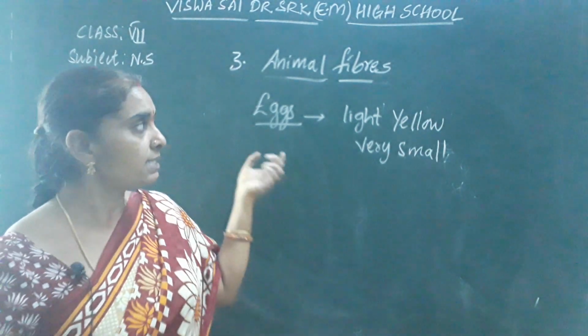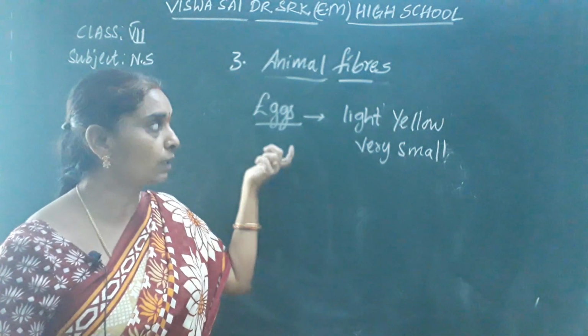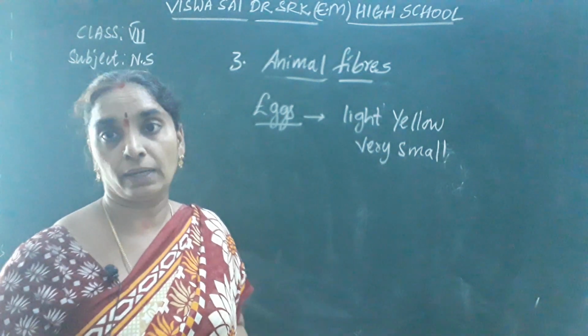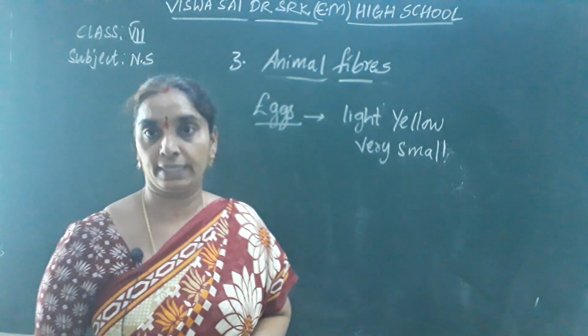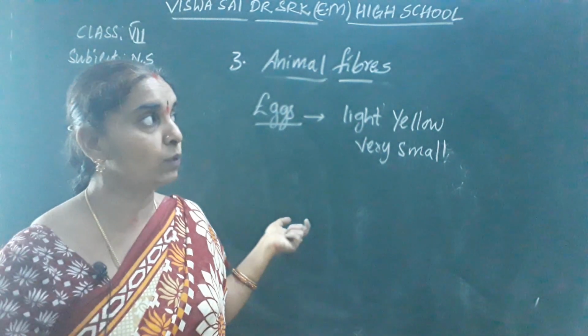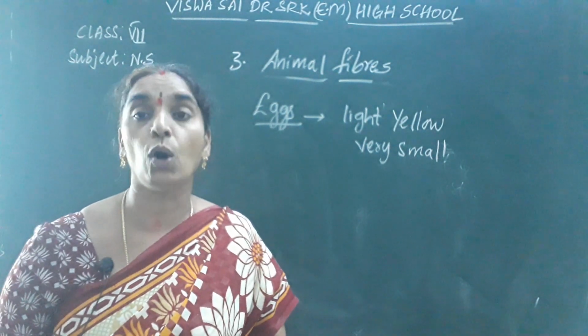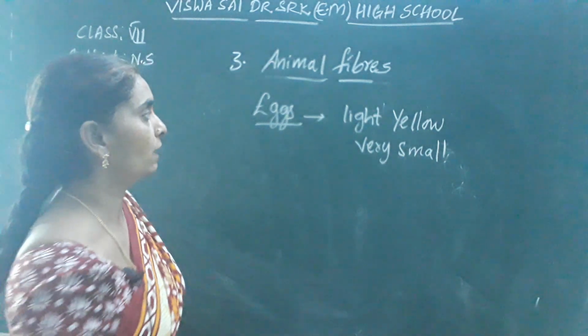So they buy the silk moths or the silkworm eggs from the seed growing centers. The place where the silk moths which are ready to lay eggs are sold is called grainages. What are they called?